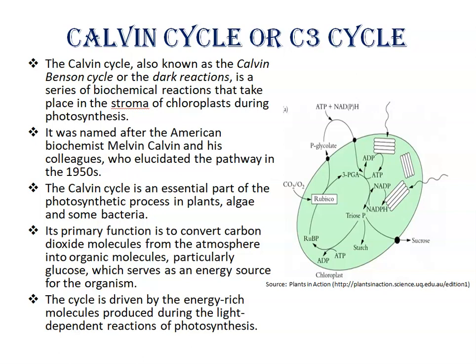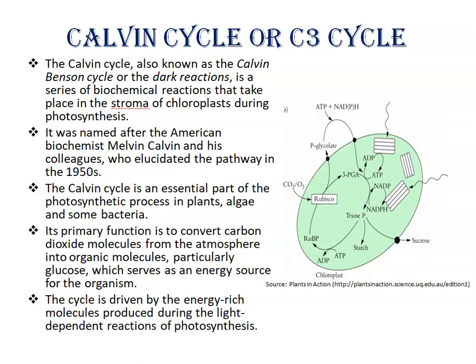We have already done rubisco in our previous lecture in detail, and rubisco is localized in the stroma part of the chloroplast, and this enzyme enables the primary catalytic step in photosynthetic carbon reduction in all green plants and algae, right? But today we will discuss Calvin cycle or C3 cycle. Calvin cycle is also known as Calvin-Benson cycle or the dark reactions. It is a series of biochemical reactions that take place in the stroma of chloroplast during photosynthesis.